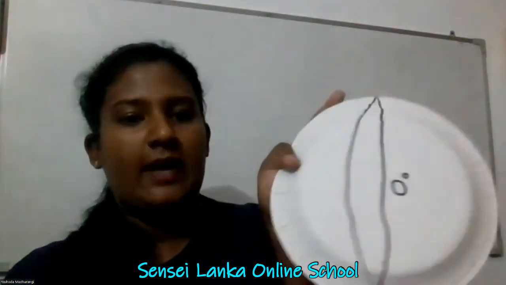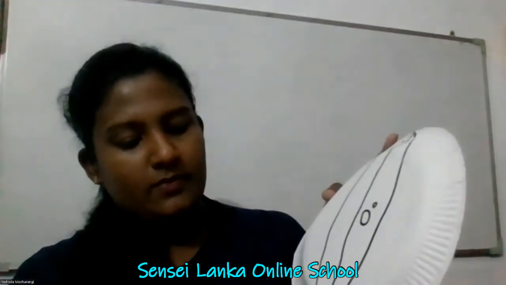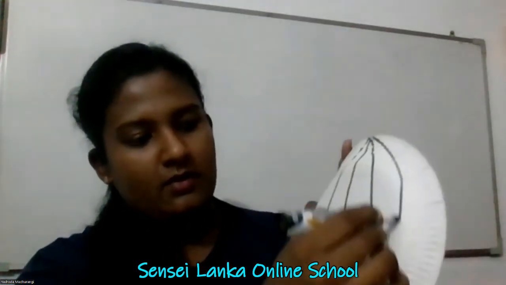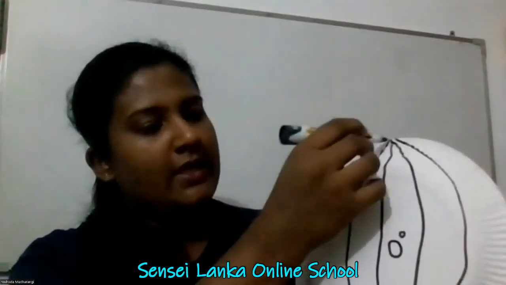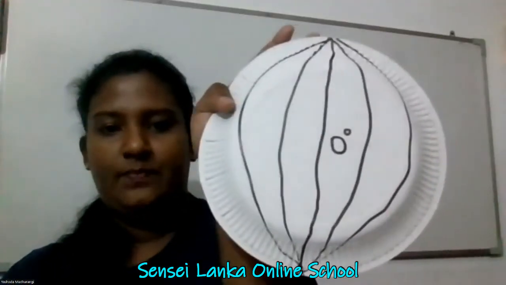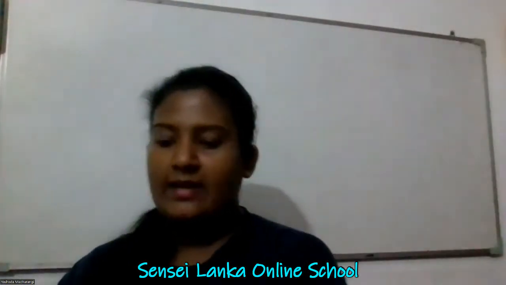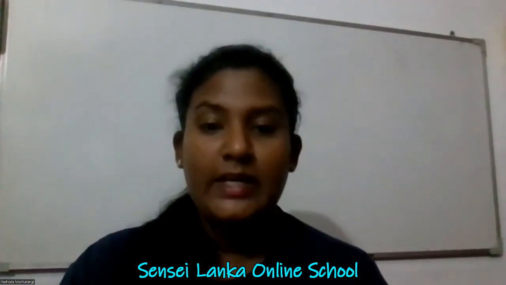Then you can draw the other lines like this. Can you see? This is the way of drawing the longitudes on a model globe. So you can do this activity when you have free time.